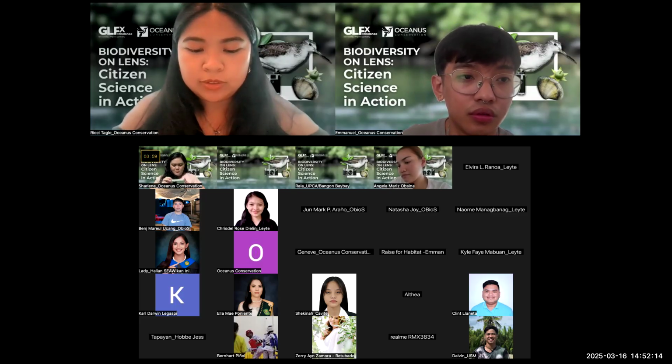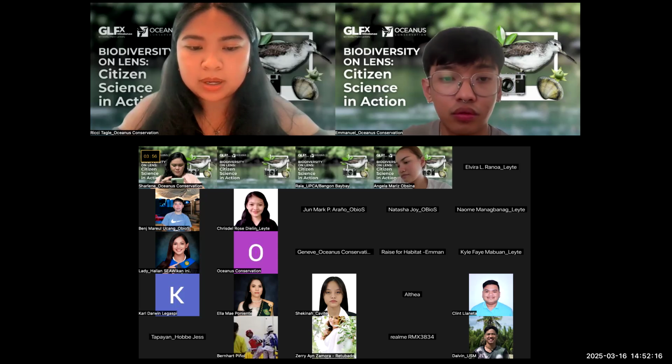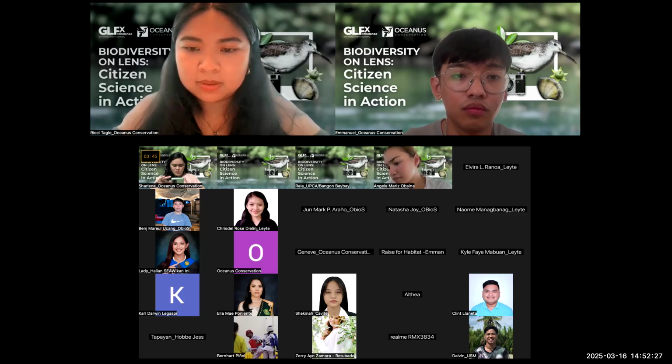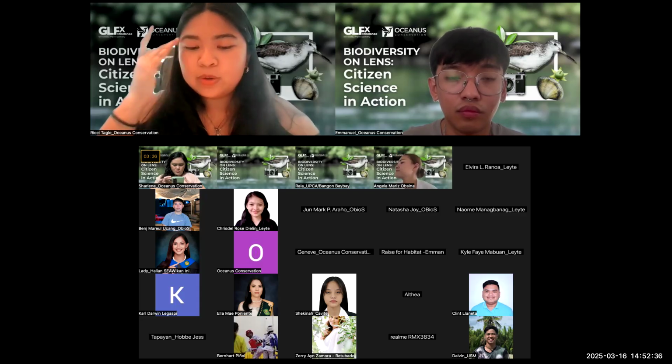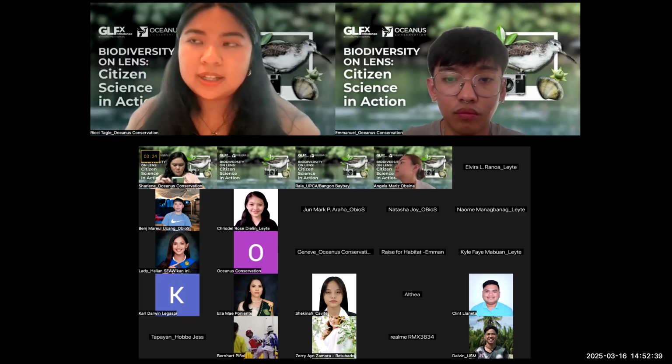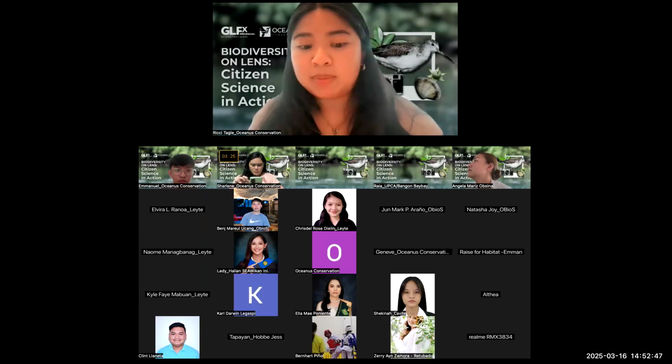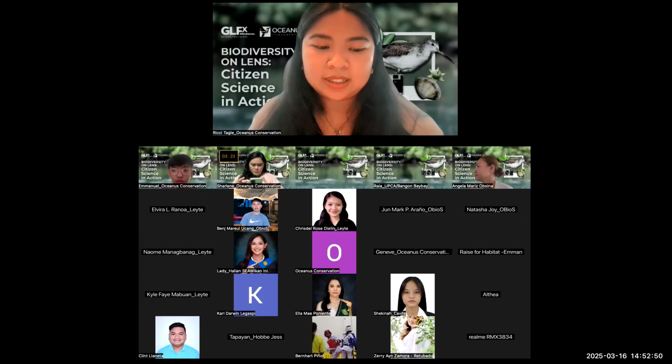So if you're trying to access a project, were you able to open up sa page ng project or hindi pa po? Okay. Kasi when you access a project directly sa iNaturalist, you'll notice sa upper part ng screen, there'll be three options na to join or to learn more about the project. So, kung nakapindot ka na ng to join, then you are already part.